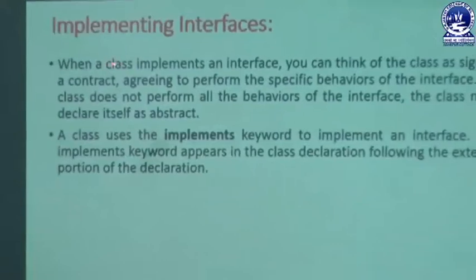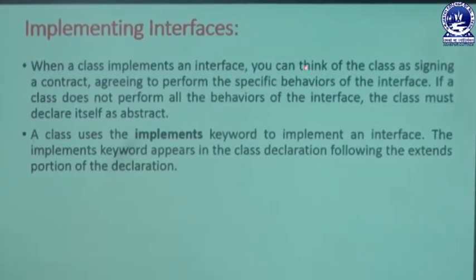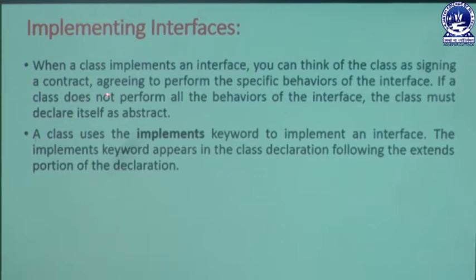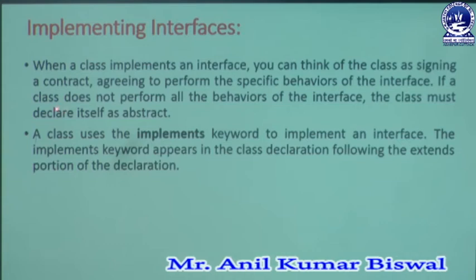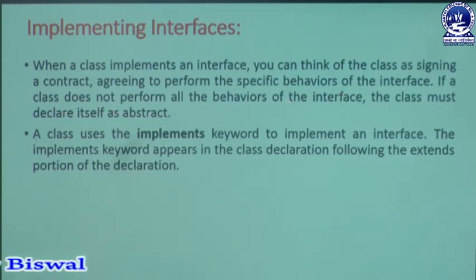Let us focus on that slide. Whenever a user has a class which implements an interface, you can think of the class as signing a contract or agreeing to perform the specific behaviors of the interface. If a class does not perform all the behaviors of the interface, then the class must declare itself as abstract.